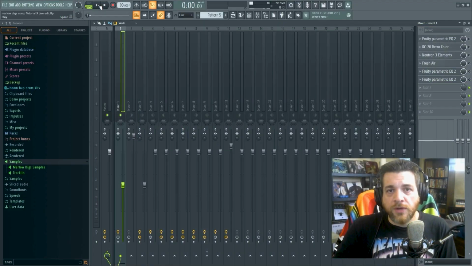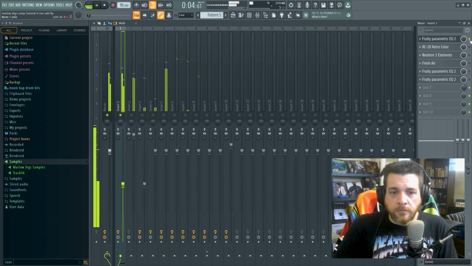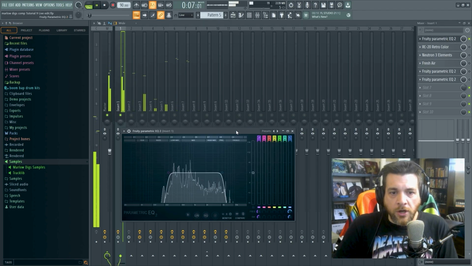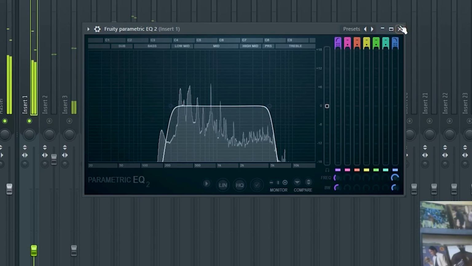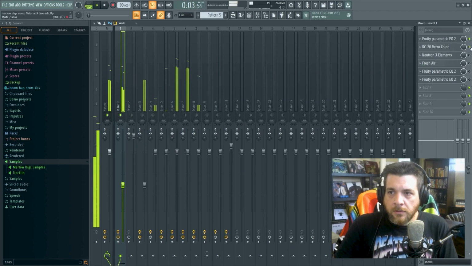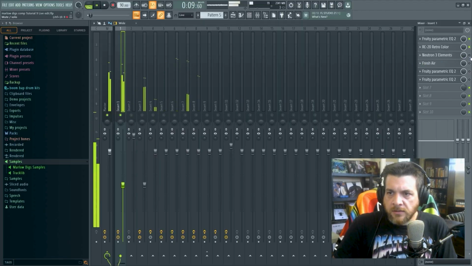All right, now we're going to go through and add in some effects on the main sample. We're going to start with the EQ. Right off the bat, we have a bandpass filter, cuts off the lows and the highs. RC20, a little distortion, a little noise, some space. Magnetic noise that adds that dropout flutter, that tape dropout effect.